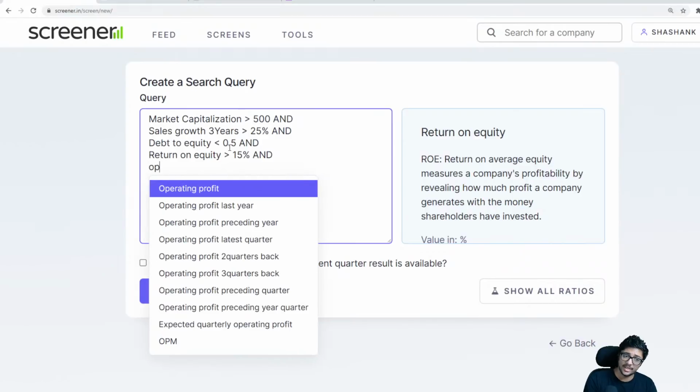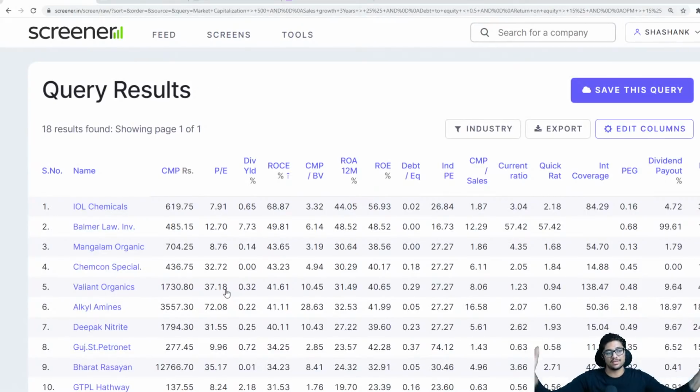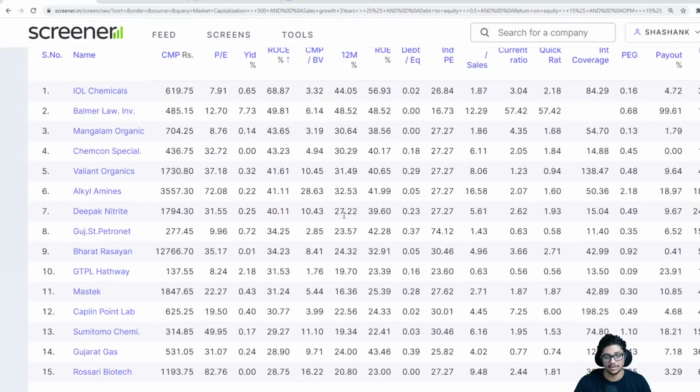Oh, okay, operating profit margin. I want a company that works very well, because if sales growth is good but operating profit margin is bad, I don't care about it so much. So I want OPM, remember we saw OPM, greater than at least 15%. This is what I'm looking at. Show me all the stocks, and see how it opens up everything here.